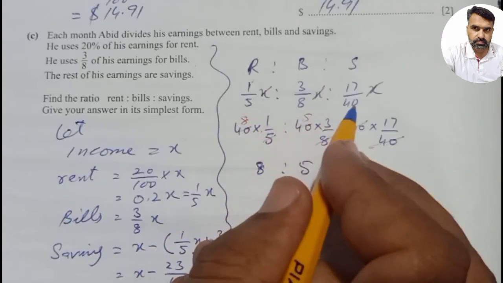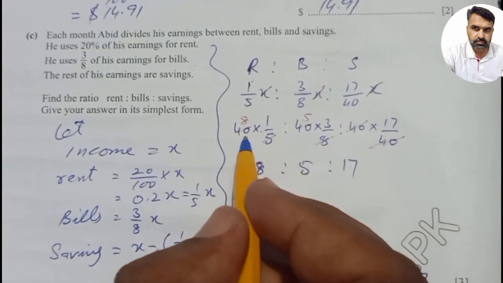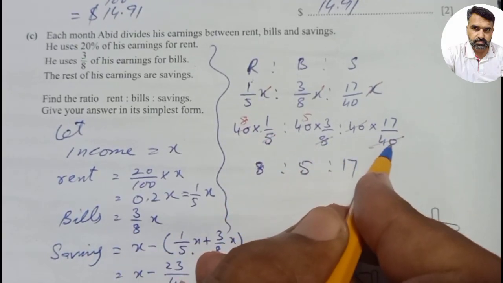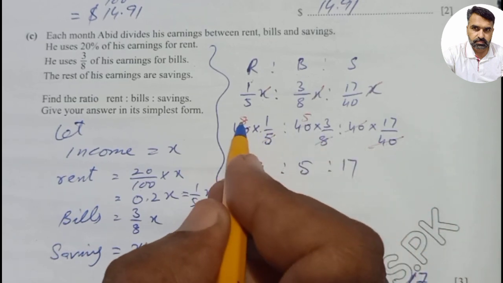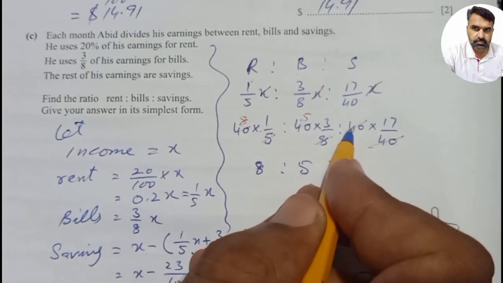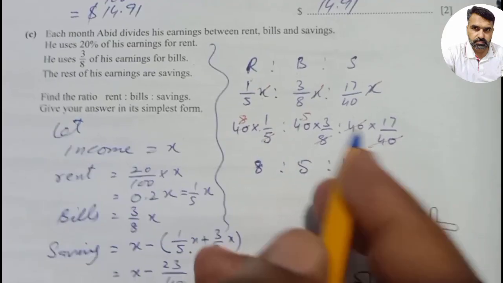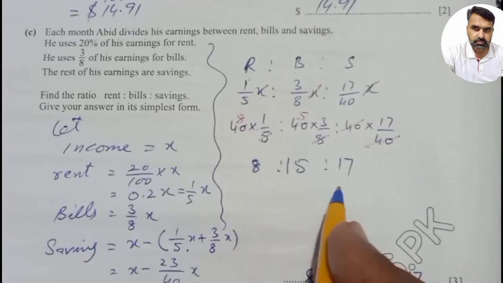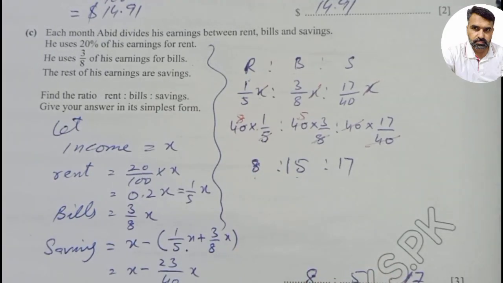Now students, all three numbers will be multiplied by 40 to remove the denominators, and 40 is the LCM of 5, 8, and 40. So we will multiply all three numbers by 40. 5 1s are 5, 5 8s are 40, 8 1s are 8, 8 5s are 40, 40 1s are 40, 8 3s are 24... the results are 8, 15, and 17. So this is the ratio between rent, bills, and savings.